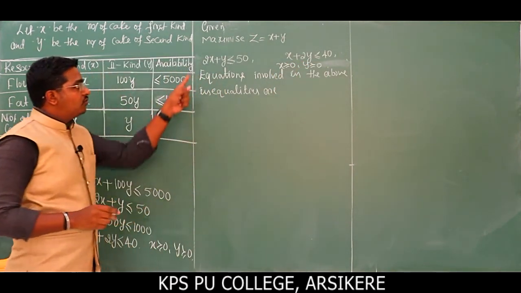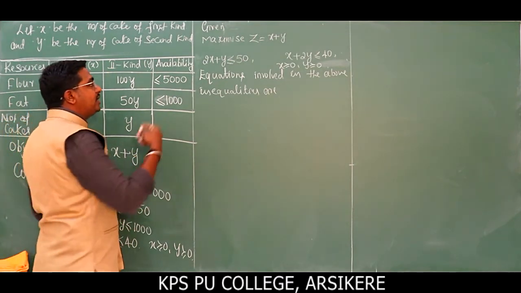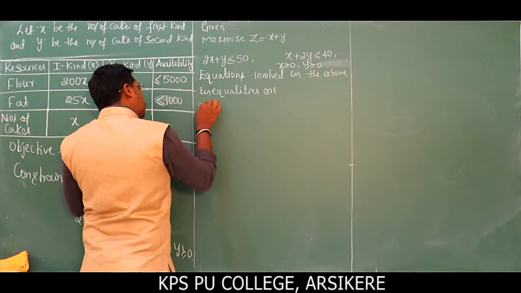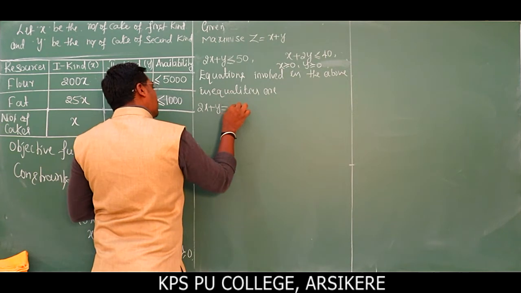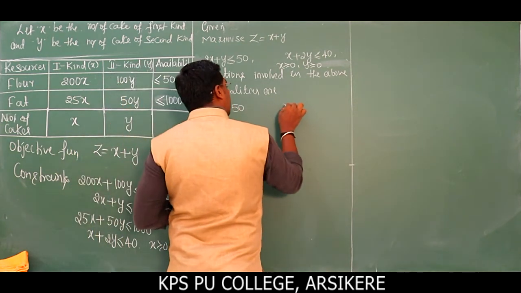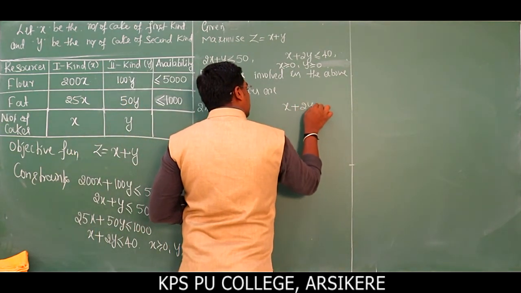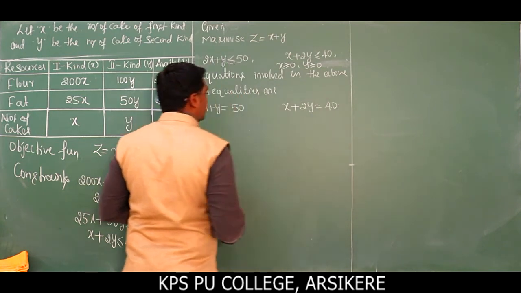So first I will solve for only the first and second inequalities. The corresponding equations are 2x plus y is equal to 50 and x plus 2y is equal to 40.